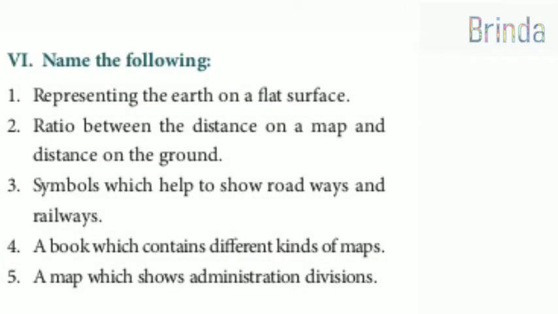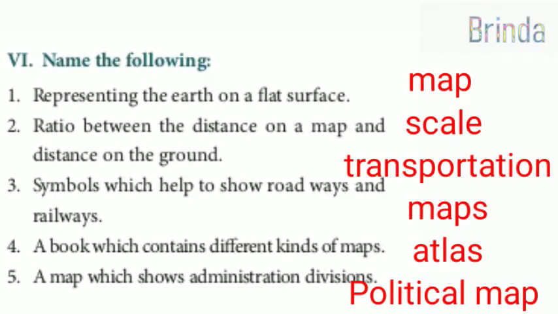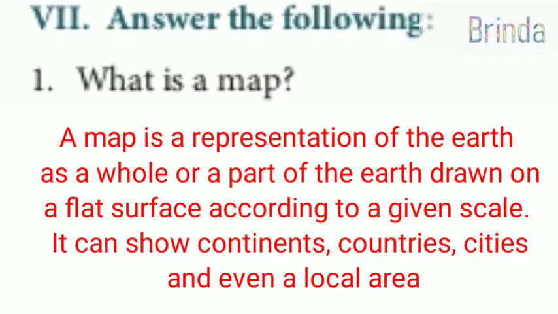Name the following. Representing the earth on a flat surface. So map. Okay. Second one, ratio between the distance on a map and distance on the ground. That is called as scale. Third question, symbols which help to show roadways and railways. That is transportation maps. Fourth question, a book which contains different kinds of maps. Atlas. Fifth one, a map which shows administration divisions. That is political map. Moving on to seventh Roman number.